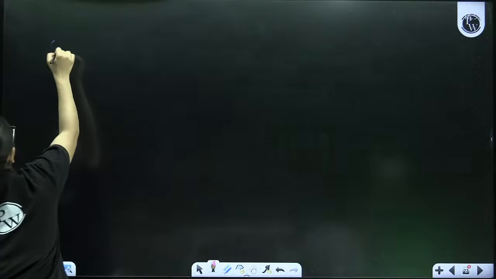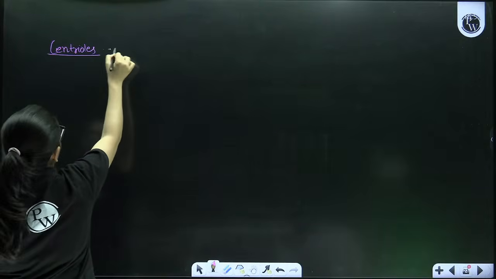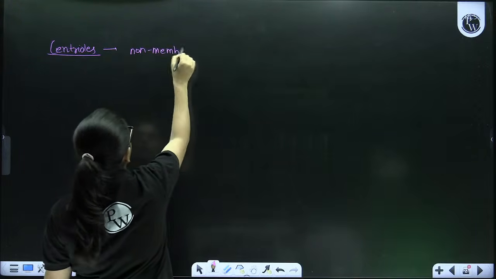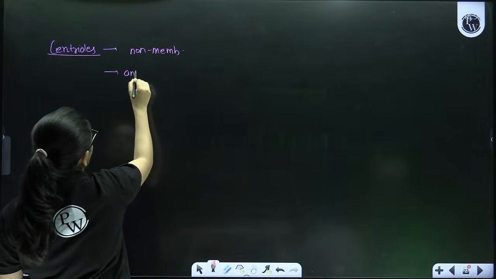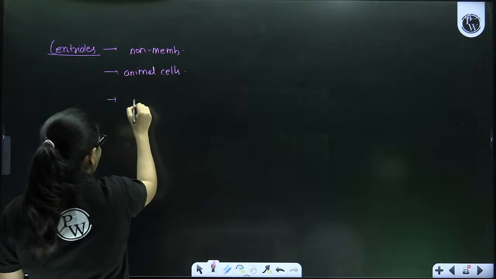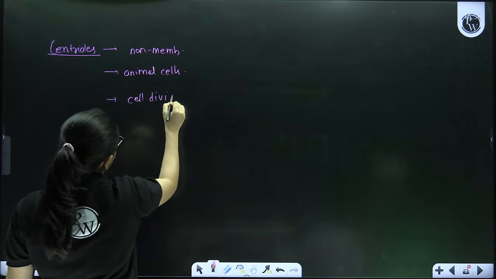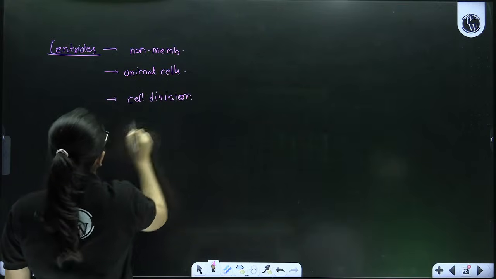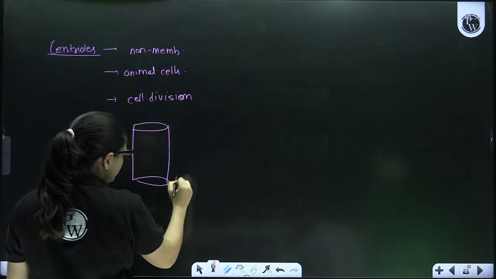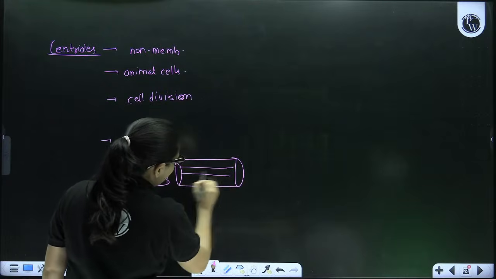If I talk about the structure of centrioles, centrioles are again the non-membrane bound cell organelle which are exclusively found only in animal cells. Their main function is to initiate cell division. In plant cells, they are absent. Now, they are usually, beta, two centrioles which lie perpendicular to each other like this.